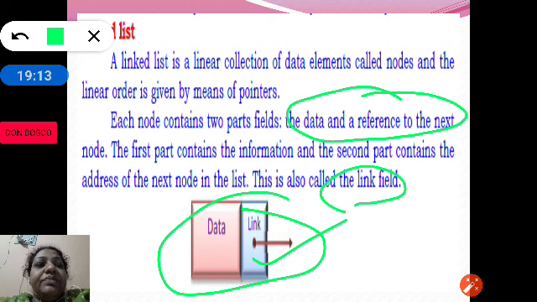A linked list is a collection of data elements called nodes. Each node has 2 parts, the information or the data and the link. Link is the address of the next node in the list.